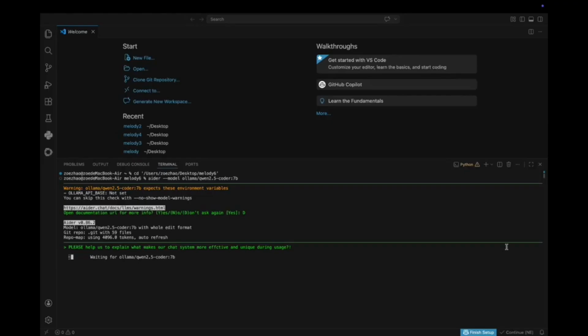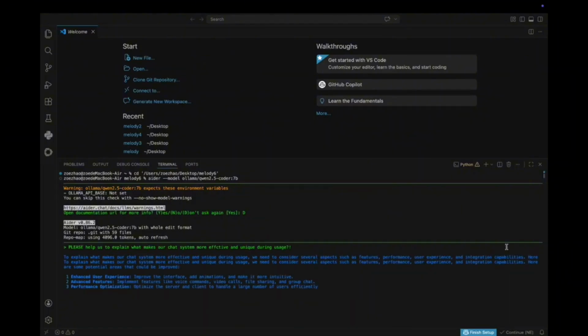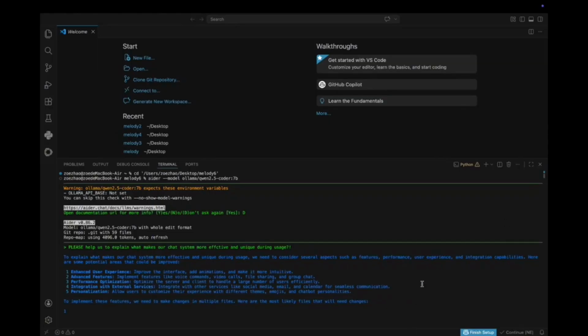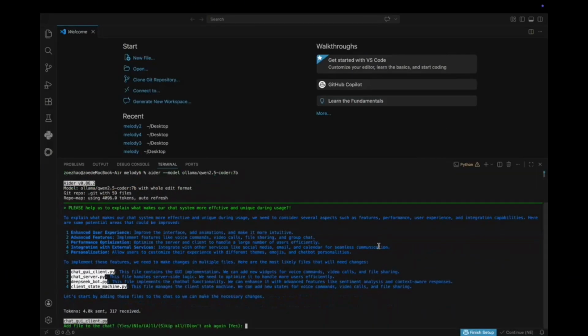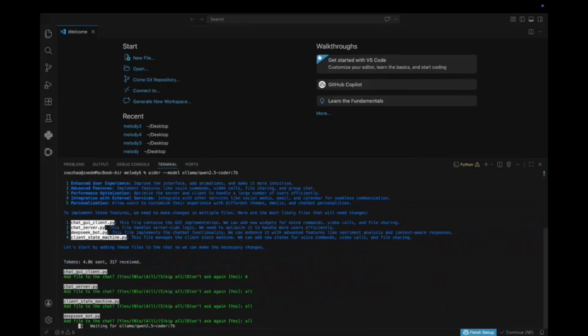After that, we used Pymono to identify which files needed to be modified. For example, it pointed out that ChatGUI client.py was the main file for GUI changes. ChatServer.py handled server-side message logic, and DeepSeekBob.py was responsible for AI-related features. This helped us better understand the project structure before making changes.